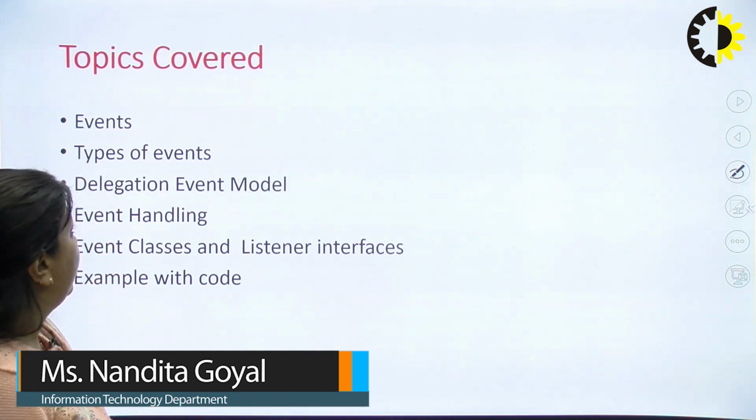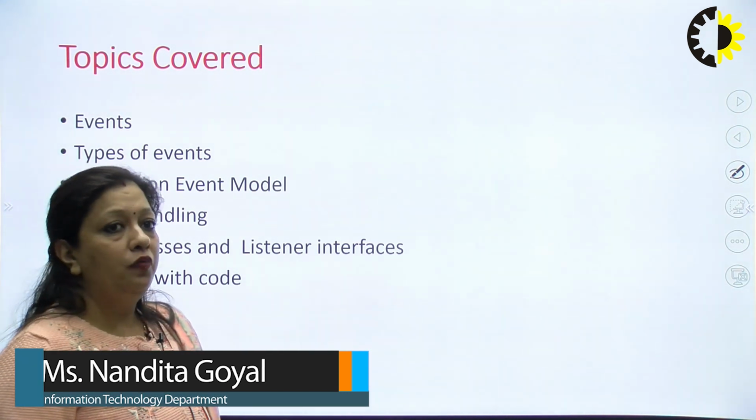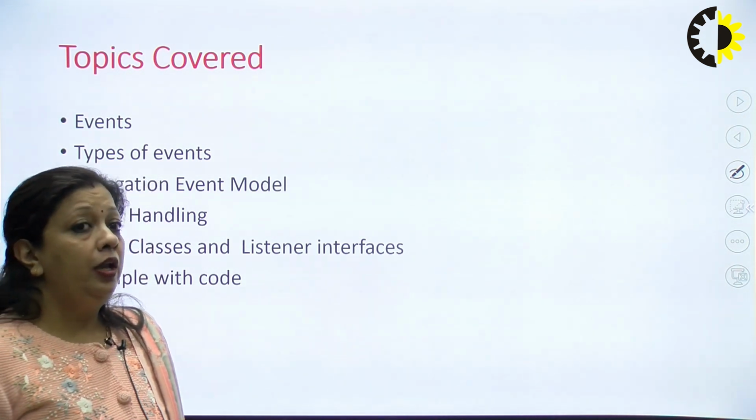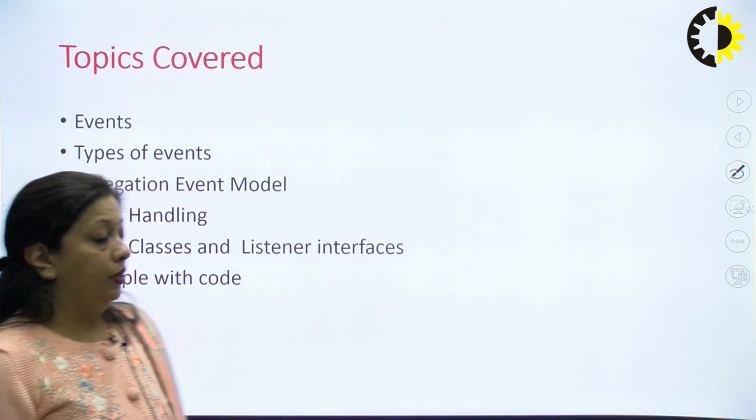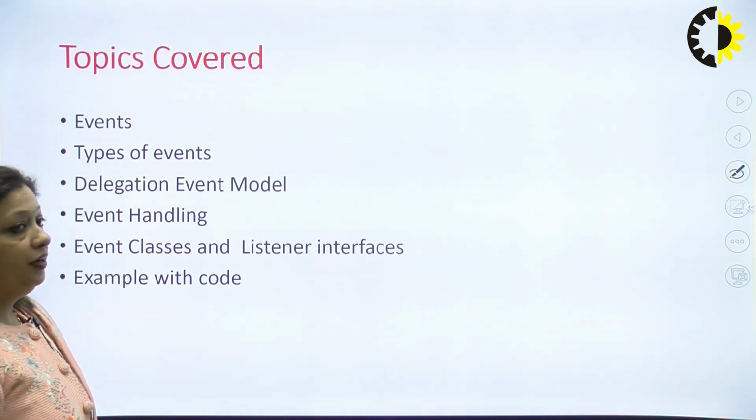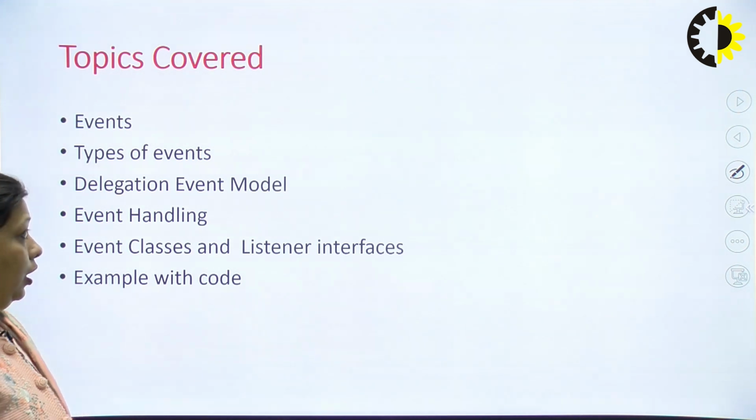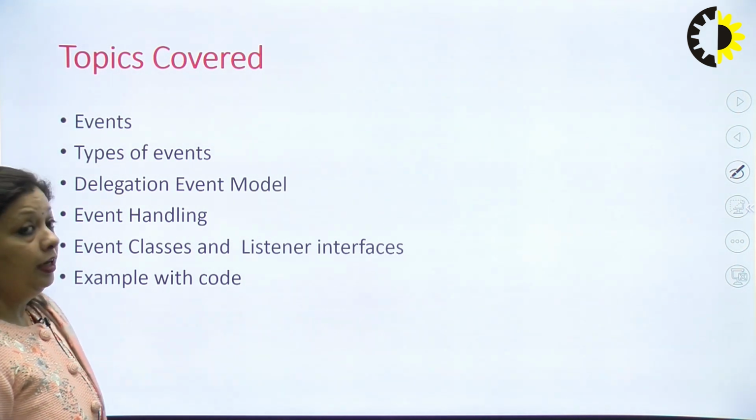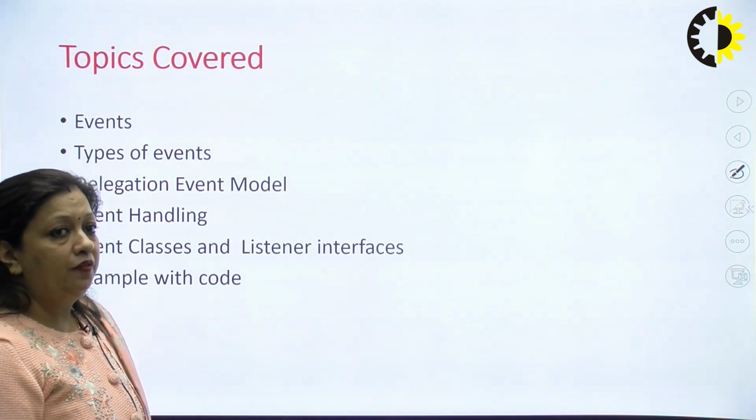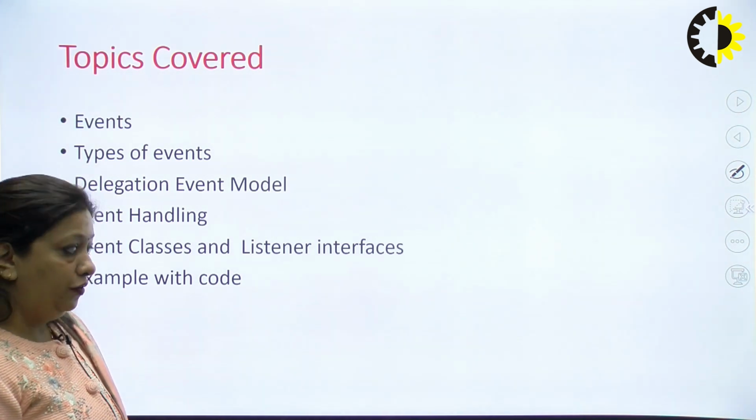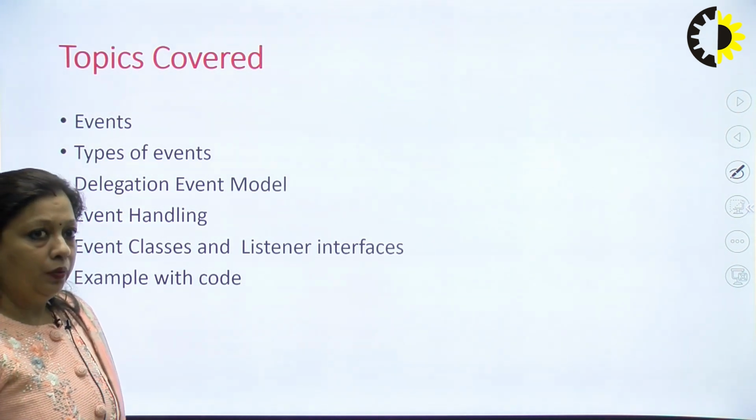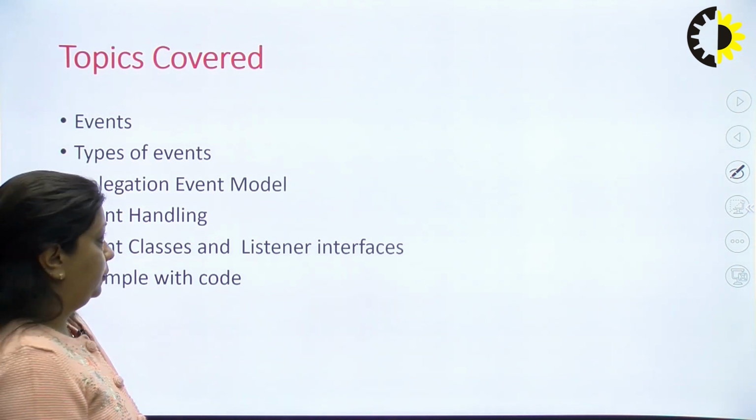So the topics that I will be covering today include what do we mean by events, what are the different types of events, then in Java we have the delegation event model which is actually used to handle the events. What do we mean by this model? How is event handling done? Then what are the various event classes and listener interfaces which are available in Java for handling of events? Then at the end we will be taking an example of Java code for handling the events.